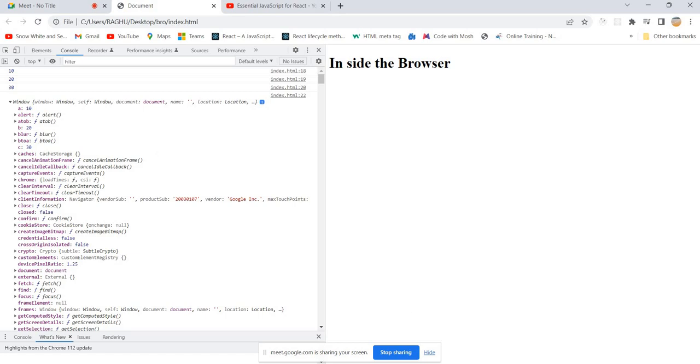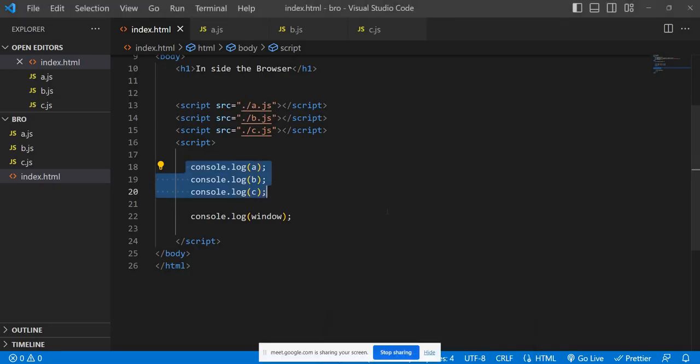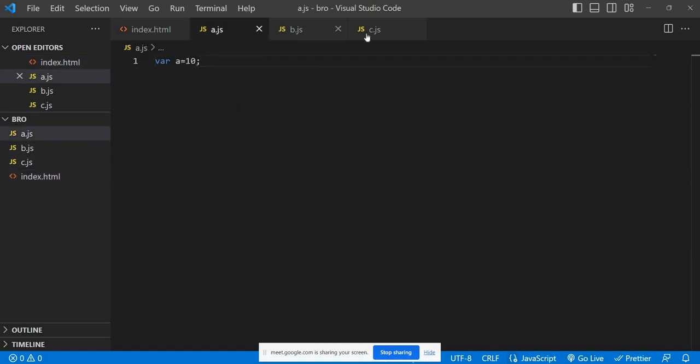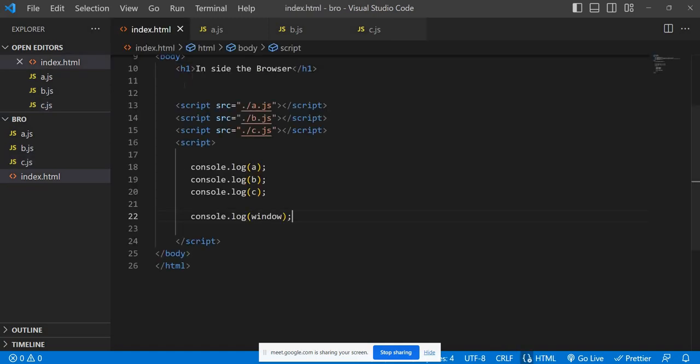That means in an HTML page in a browser, if you have JavaScript files, you can use those variables and functions directly just by providing a reference to that file.